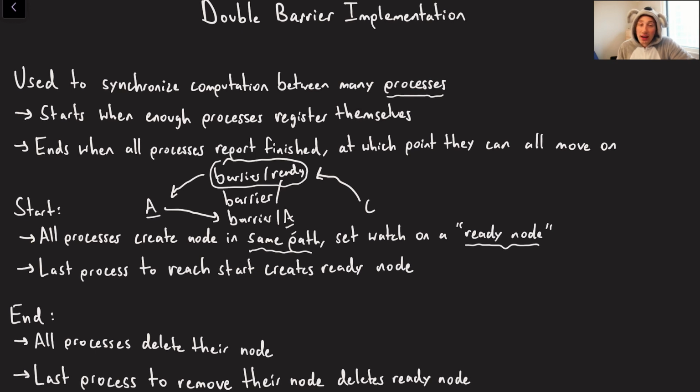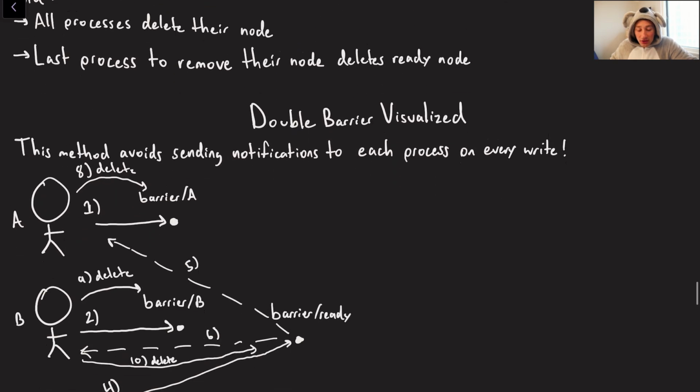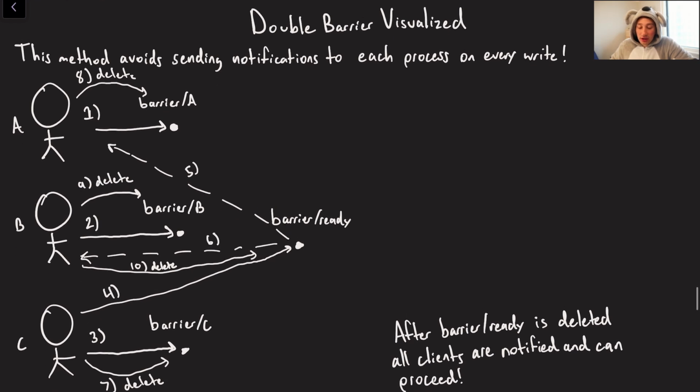Now, it's pretty much the same exact thing when ending the computation. When you end your computation, you go ahead and delete your node under the barrier path. And if you see that you're the last node to be deleted, then you also go and delete the slash ready node. Everyone else is still subscribed to notifications on the barrier slash ready node. And when they see it's deleted, they know the whole process is done and they can move on with the barrier. So I did go ahead and do a little visualization for this.